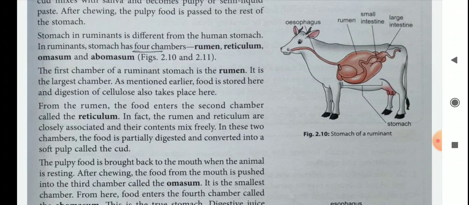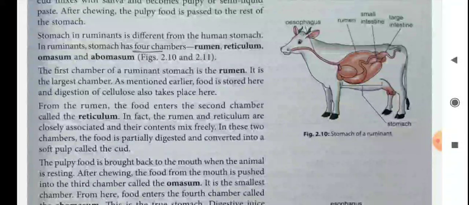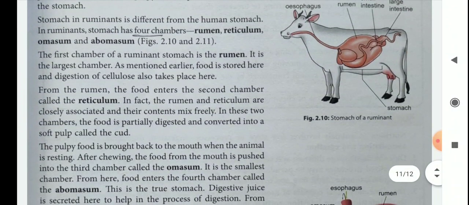So, cellulose digestion occurs where? In the rumen. Then from the rumen, the food enters the second chamber called the reticulum. In fact, the rumen and the reticulum are closely associated and their contents mix freely.